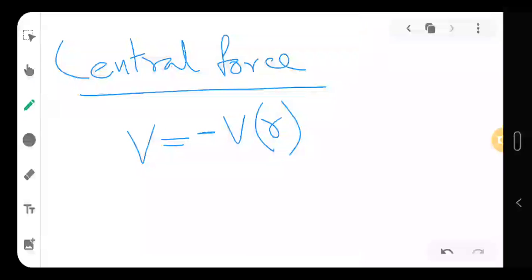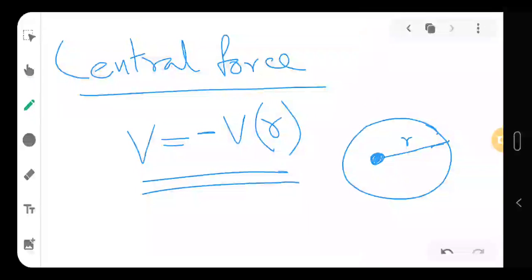That's why gravitational force, because the gravitational potential is negative and it is dependent on the distance from the object, is called a central force. So gravitational force is a kind of central force.